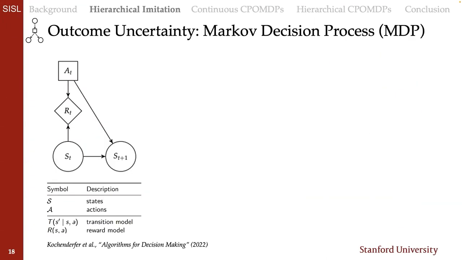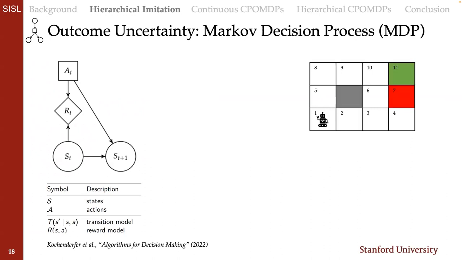So in my thesis, optimal decision-making under outcome uncertainty is handled using Markov decision processes. A Markov decision process is defined by states that an agent can be in, actions it can take, transition models that capture the different probabilities of different state outcomes given actions, and reward models which are used to capture the objectives. Optimal policies in MDPs find the best actions from every state that optimize reward over time.